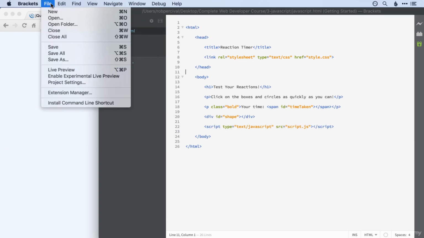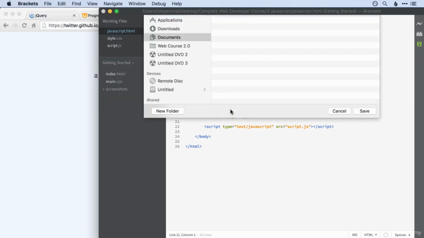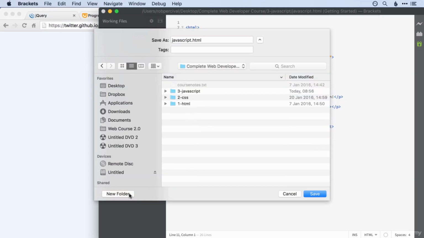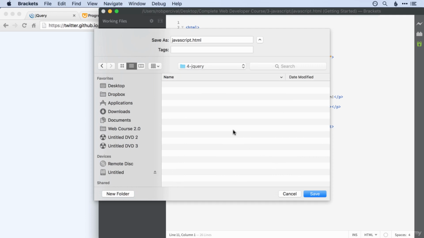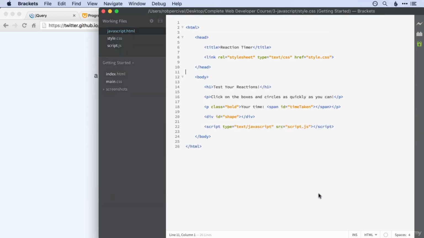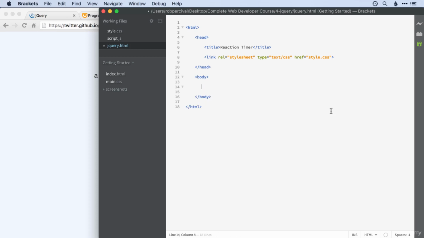set up there. I'm going to save that as a new file, and I'm going to create a new folder. So this is number 4, and I'll call it jQuery. Okay, and we'll save it there, but I will call it jQuery.html. Okay, and as usual, we'll start with an empty HTML document, and we'll call it jQuery.